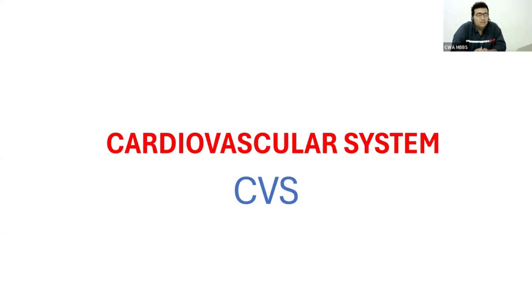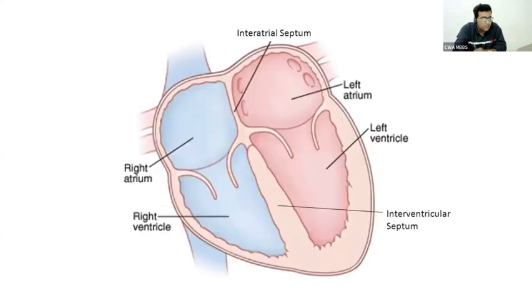So we are dealing with the cardiovascular system. Cardio means heart, vascular means blood vessel. I hope you are seeing my PowerPoint presentation. Yes. Cardio means heart. Therefore, in the CVS we first consider the heart and later a little bit of the vascular system also. You see, this is our heart.